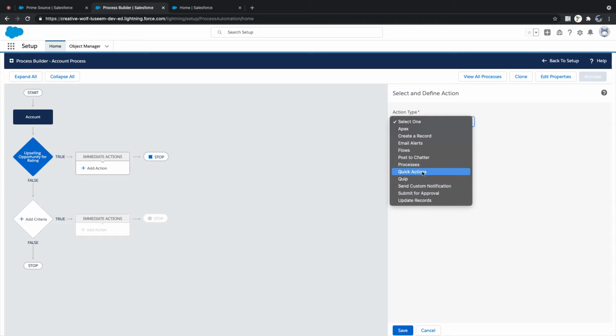Quick actions, we have an option called quick actions. We have send custom notifications. If you want to send a platform event or any other notifications, you can do it through custom notification. Submit for approval, and you can also update records. You have more options right here in process builder. But only one thing is missing: outbound message is not available.